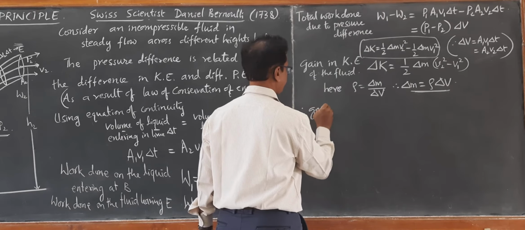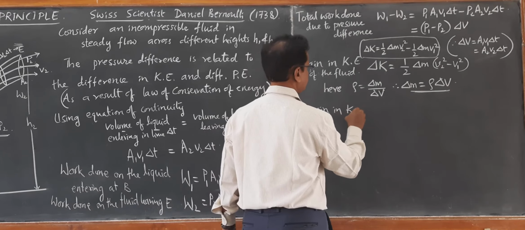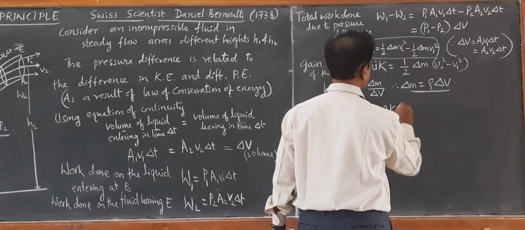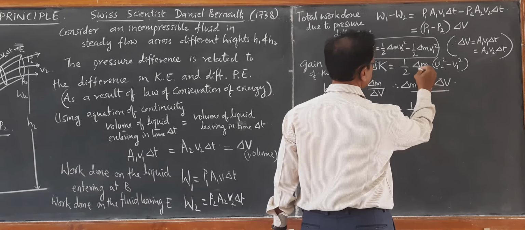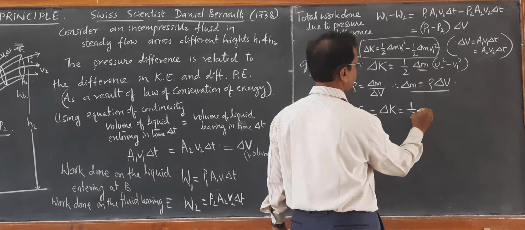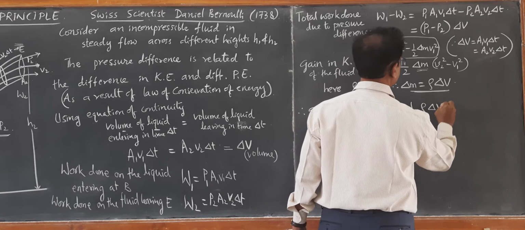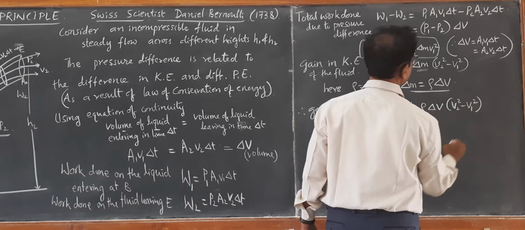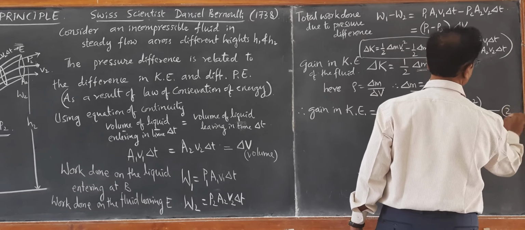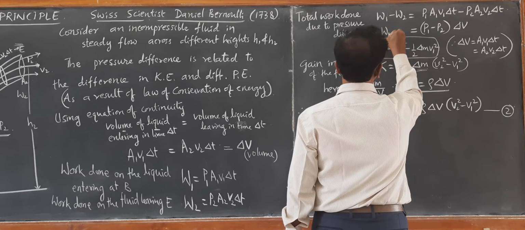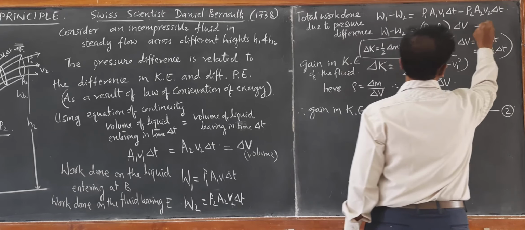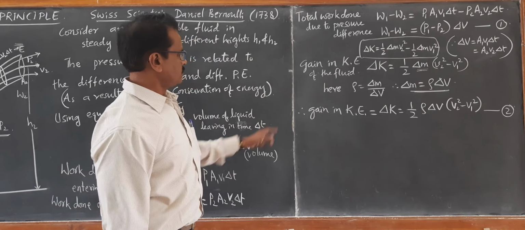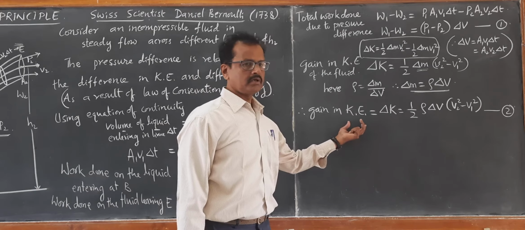Therefore, the gain in kinetic energy becomes delta K equal to half rho delta V into V2 square minus V1 square. Let us call this equation 2 and this W1 minus W2 as equation number 1. Now, for the gain in kinetic energy, we have got the equation.